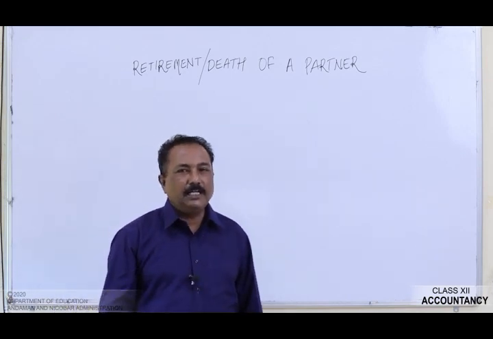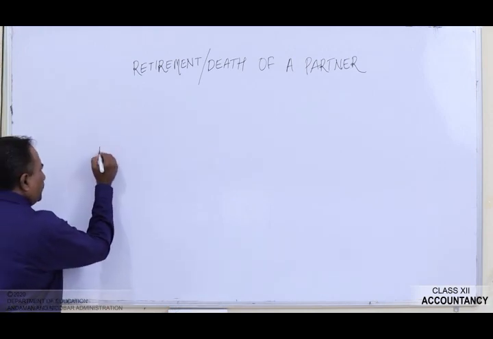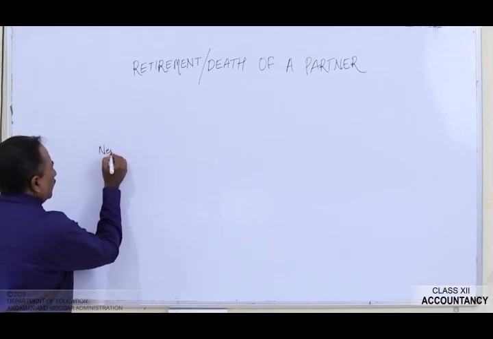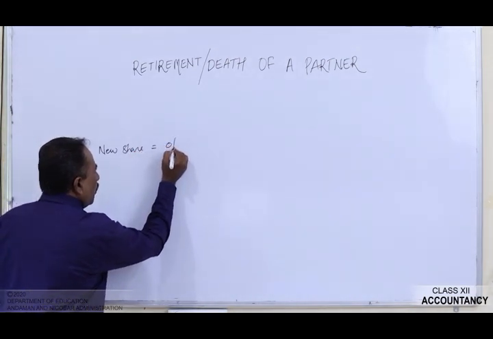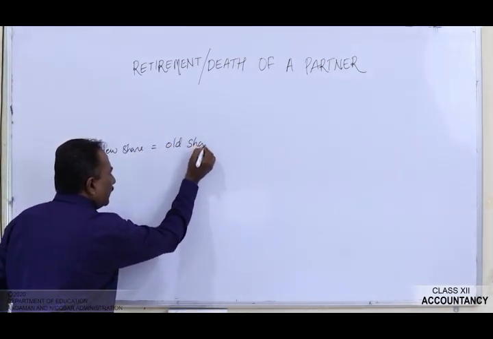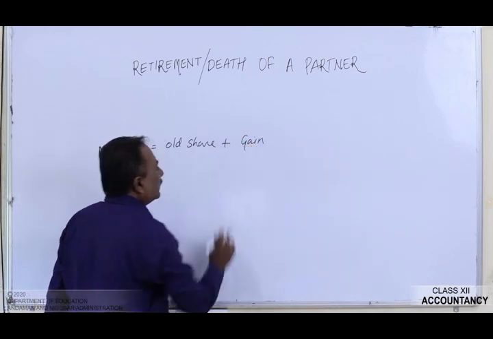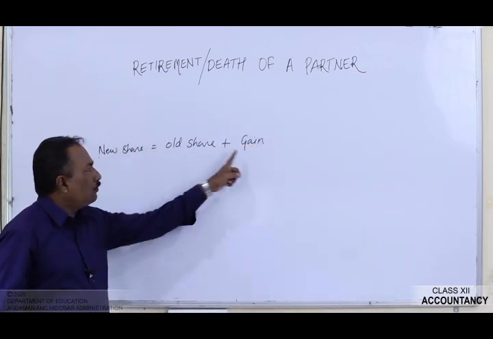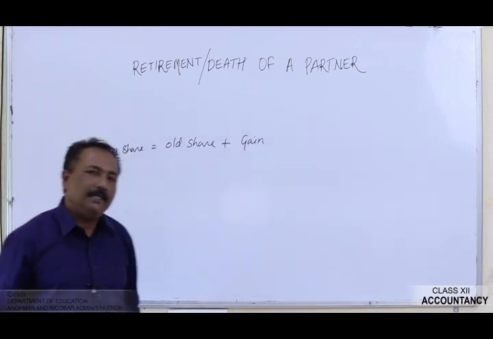The new profit sharing ratio can be calculated as new share is equal to old share plus what he has gained. If you add these two figures, then you will get the new share of the continuing partners.